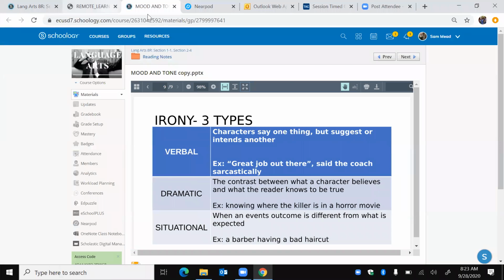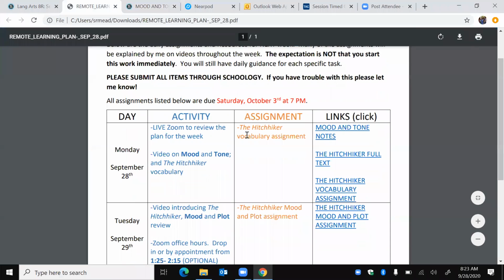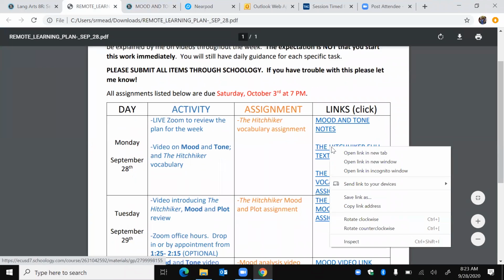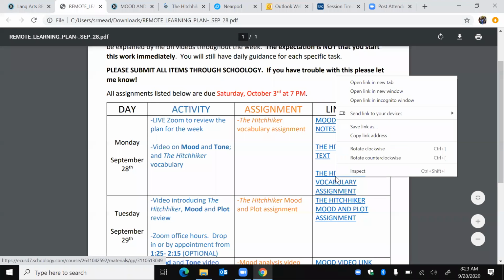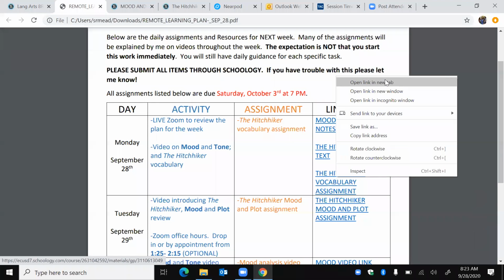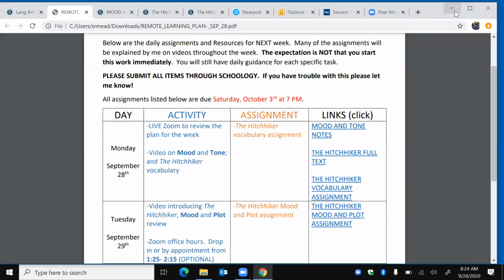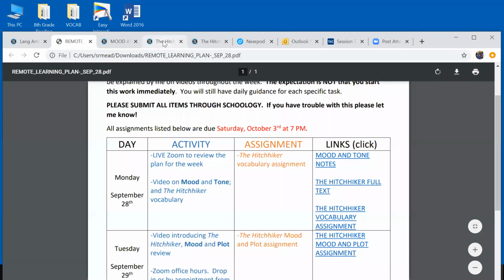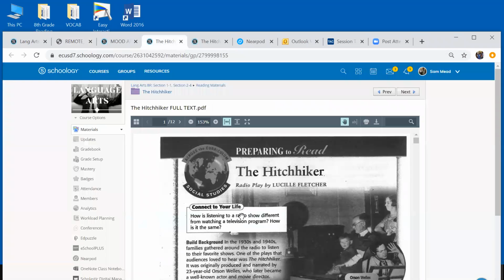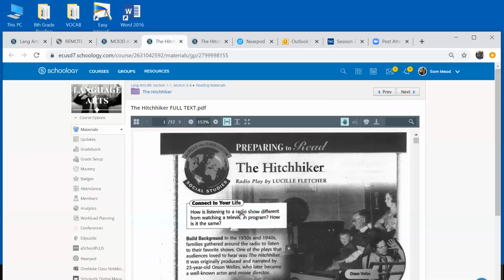Let's look at this vocabulary assignment just quickly. So I'll open up both of these things. I'll open up the text so you can see that, and then I'll open up the vocab assignment. I'm going to move this down because I'm losing it. All right. So the text, it looks like, Great Rat Hunt, Born Worker. It's set up the same way.